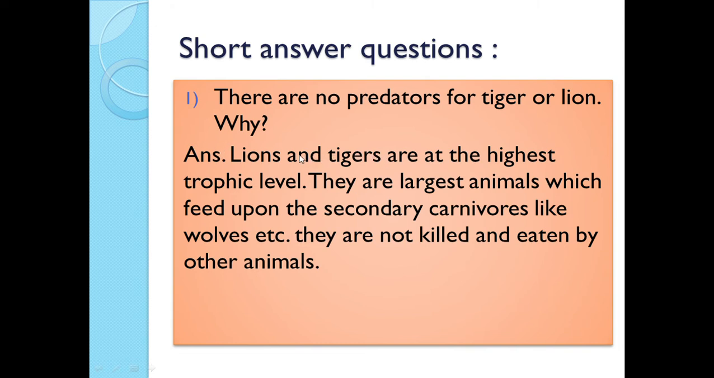Lions and tigers are at the highest trophic level. They are the largest animals which feed upon the secondary carnivores like wolves, etc. So they are not killed and eaten by the other animals. Why? Because these are present at the highest trophic levels.